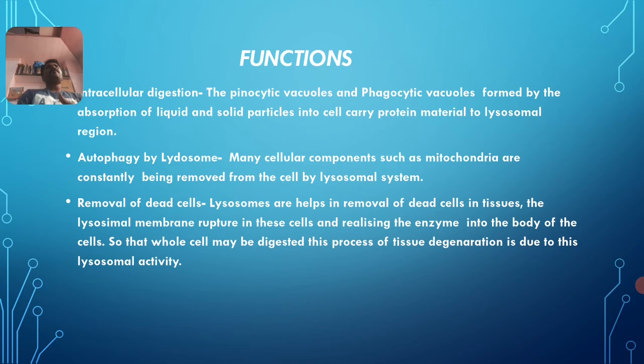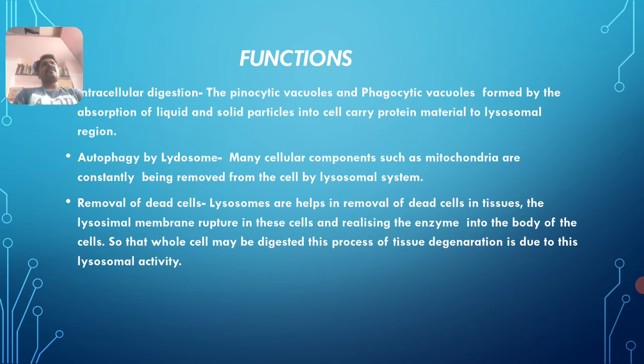The lysosome combines with these pinocytes or phagocytes to form the secondary lysosome. In that, they undergo digestion, and the remaining undigested substances form a residual lysosome. The digested things are circulated to the cytosol or cytoplasm of the cell. I hope you understand this one.